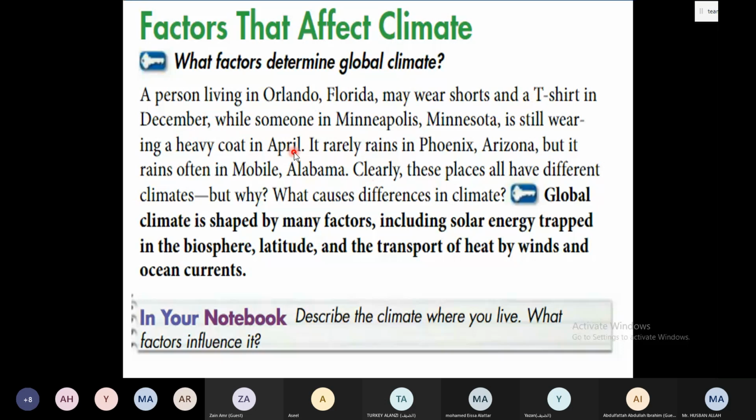In Saudi Arabia, in November, December and January, we are not using very heavy clothes, right? Because the temperature here is on average below 20 in December and January, that is a cool temperature.